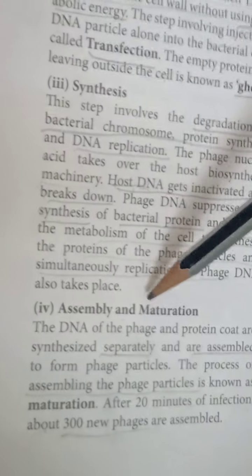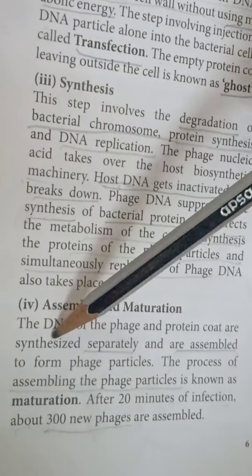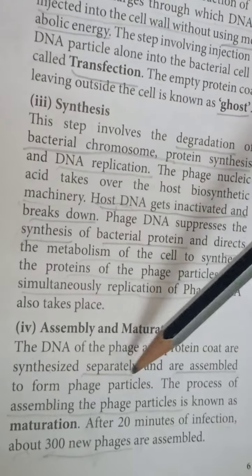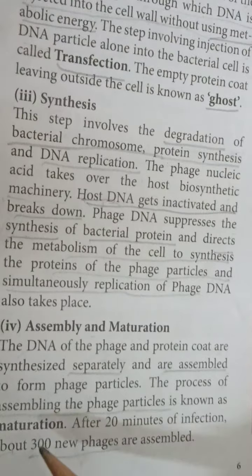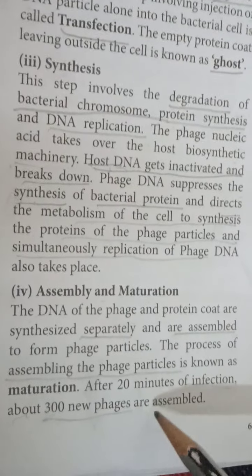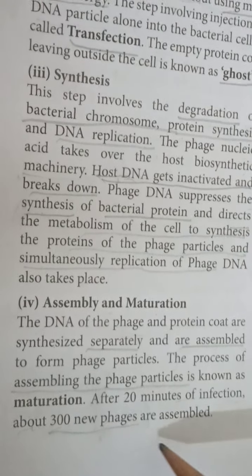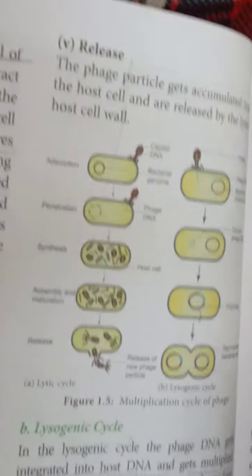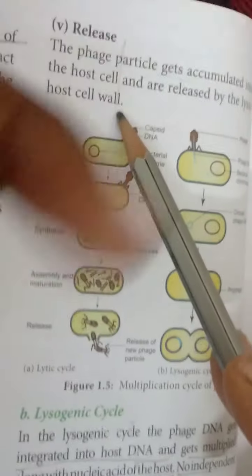Next, assembly and maturation. The phage DNA and proteins are synthesized separately and are assembled into the phage particle. The process of assembling the phage particle is known as maturation. After 20 minutes of infection, about 300 new phages are assembled. Next, release. The phage particles assembled inside the host are released by lysis of the host cell wall.